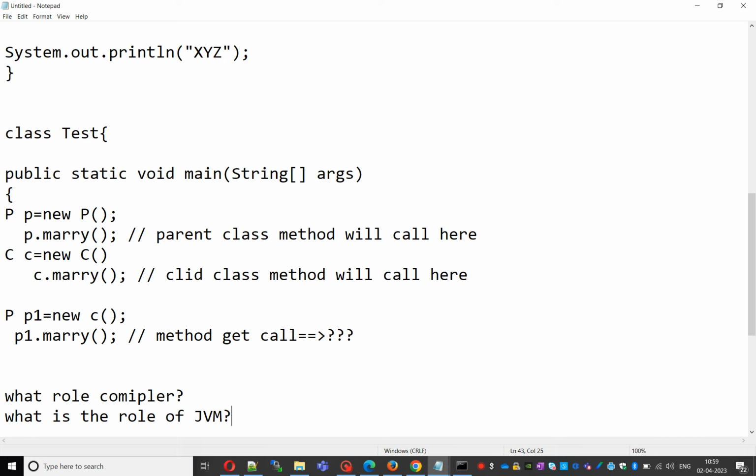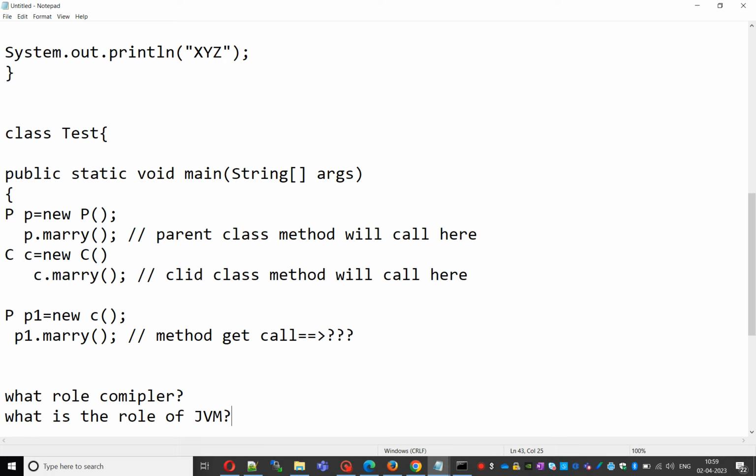Sir, when we are calling the marry method by the reference p1.marry(), p1 is which type? p1 is the parent type, meaning P type. Now in the parent class, is the marry method available or not? Yes, the compiler will go and check whether the parent class marry method is available or not.